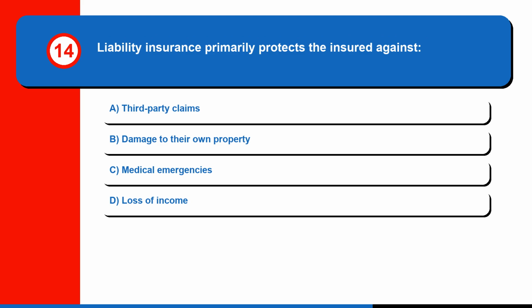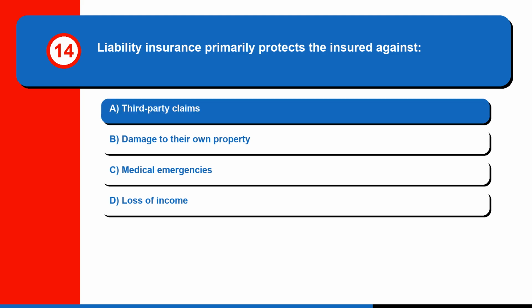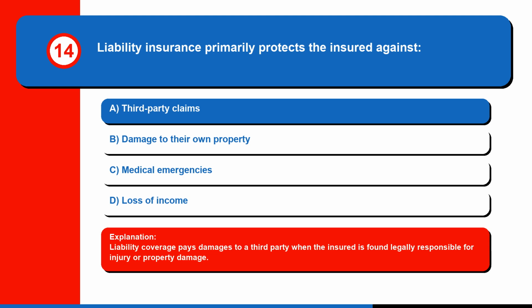Question 14. Liability insurance primarily protects the insured against A. Third-party claims, B. Damage to their own property, C. Medical emergencies, or D. Loss of income. The correct answer is A. Third-party claims. Liability coverage pays damages to a third party when the insured is found legally responsible for injury or property damage.